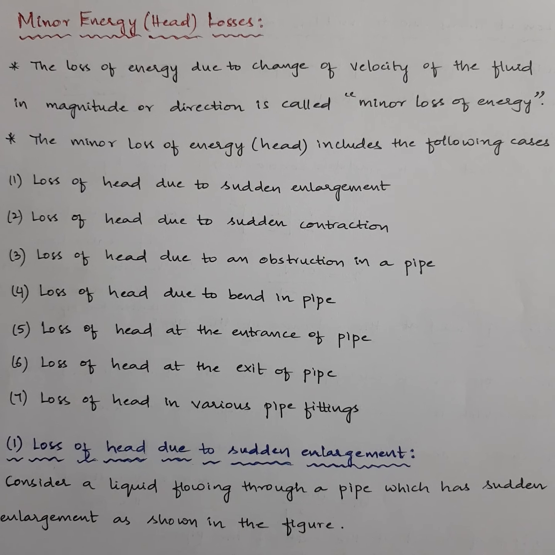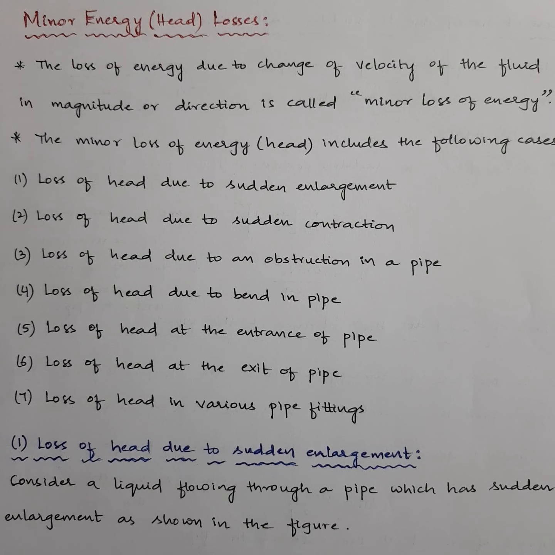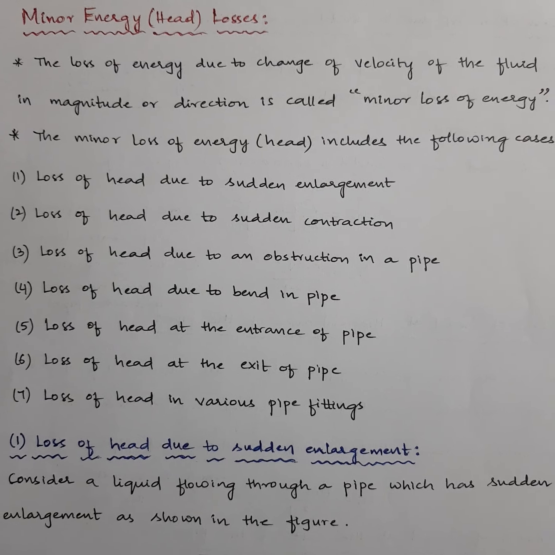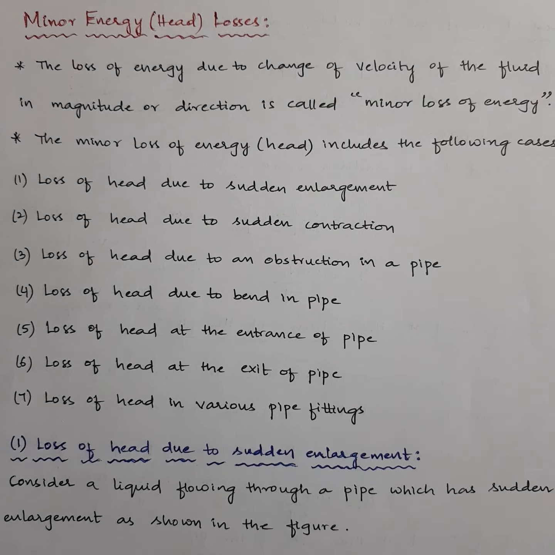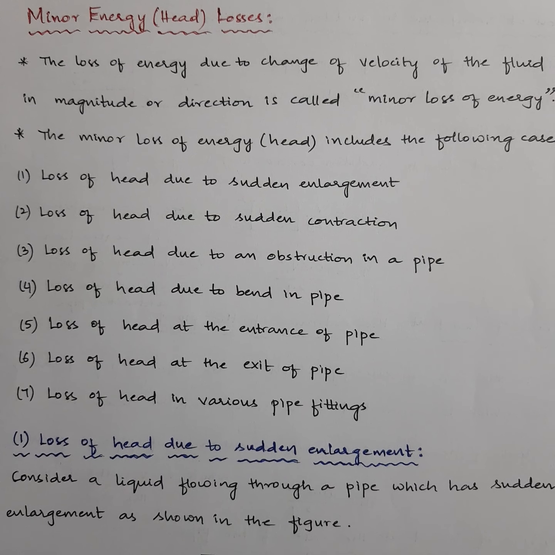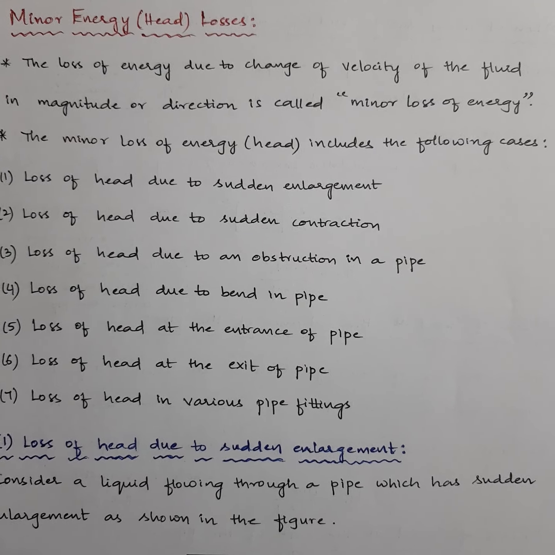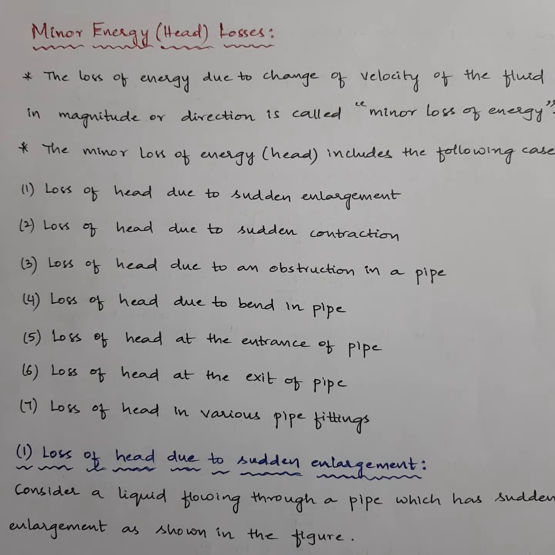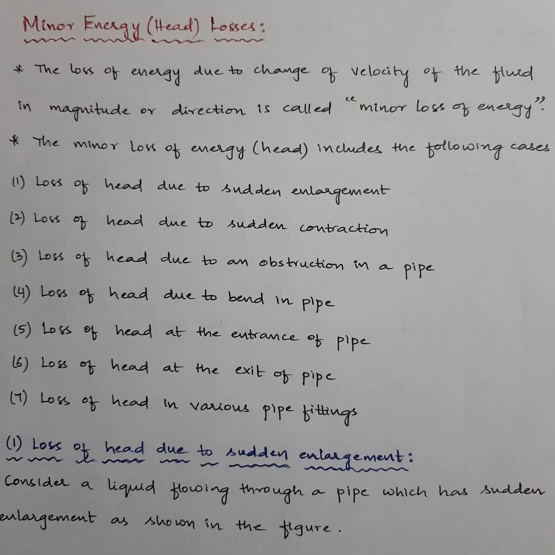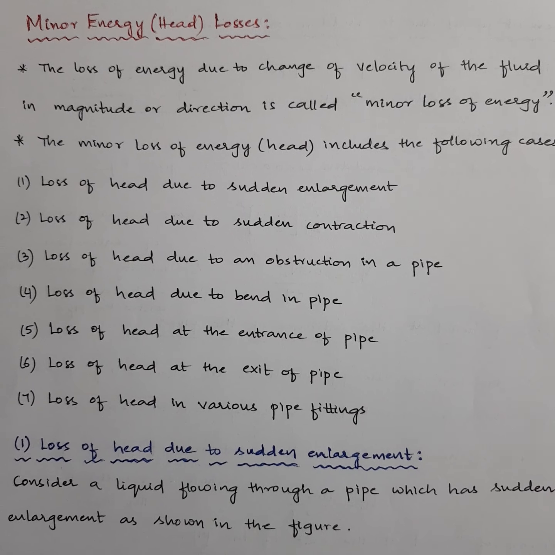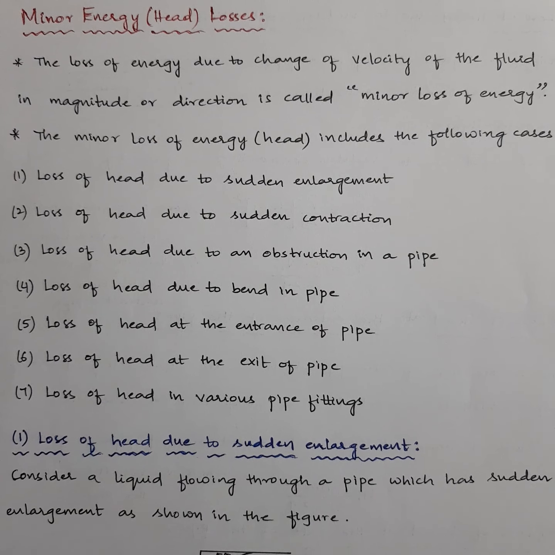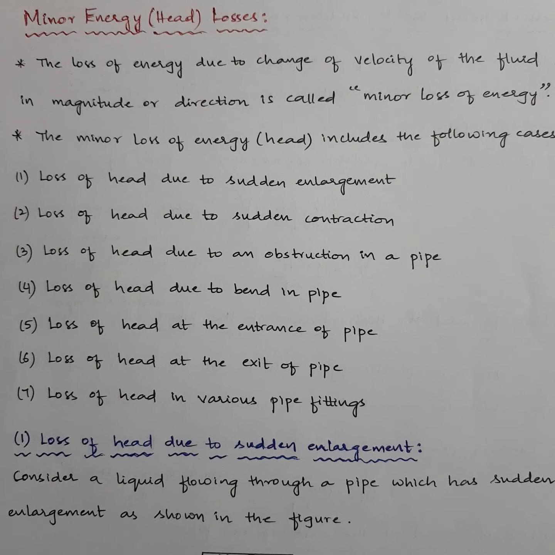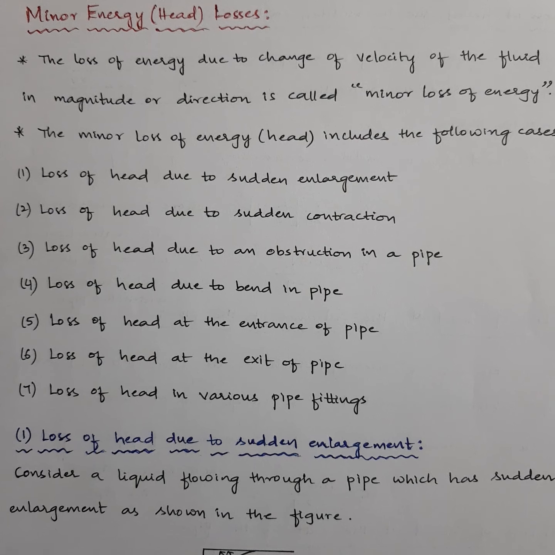And to determine minor losses, first we have to identify the cases where minor losses are possible. Then accordingly we will write the formula related to that type of minor loss, and then we will go into the calculation of head loss. Okay, so now let's discuss in detail what is minor head loss, what are the different cases where minor head losses generally occur or are likely to occur, and let's see the formulae related to these minor losses.